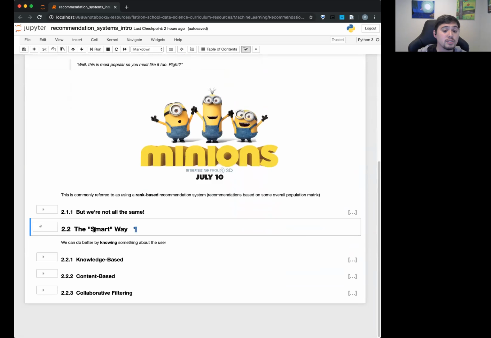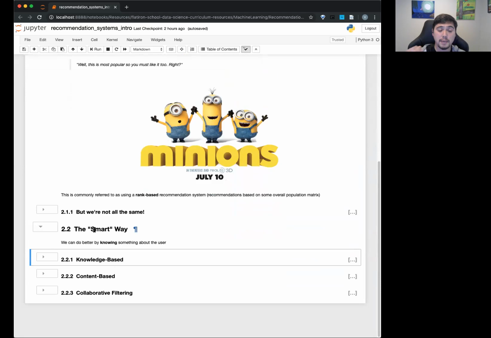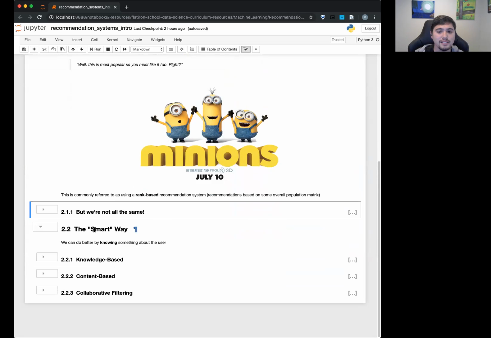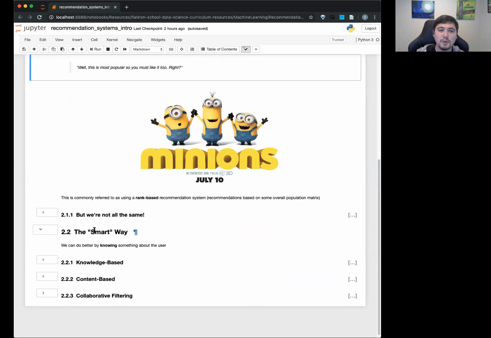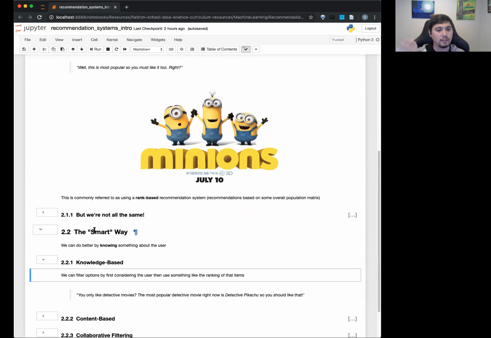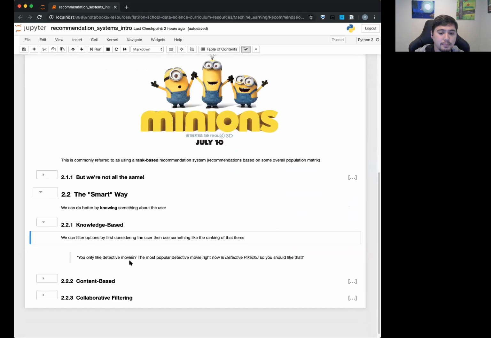So this is where we come into the smart way. One really basic way is that knowing just anything about the person can already give you a lot of information. For example, if they're an adult, they might like Minions, but it's maybe more geared towards the younger side of things. So this is knowledge based. Basically, you can start filtering out options, saying, okay, I know a little bit about your taste, so let me give you the most popular thing with that taste in mind. An example here is, oh, you only like detective movies. Well, the most popular detective movie right now is Detective Pikachu.